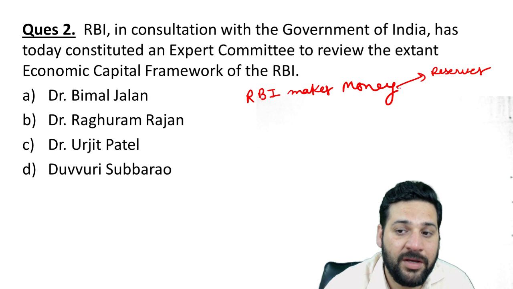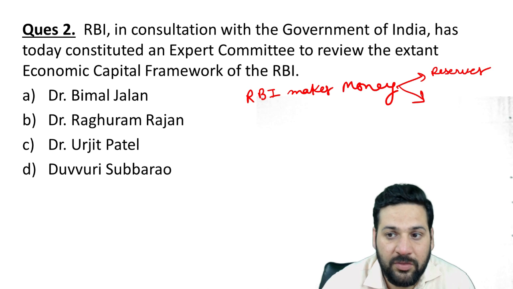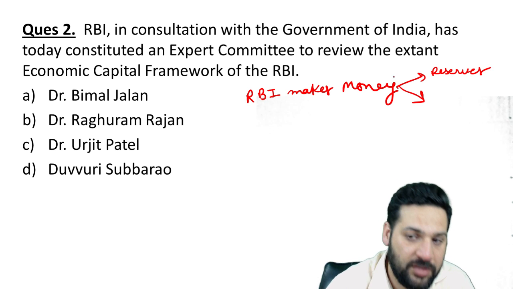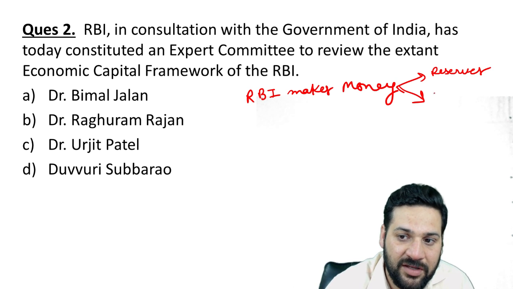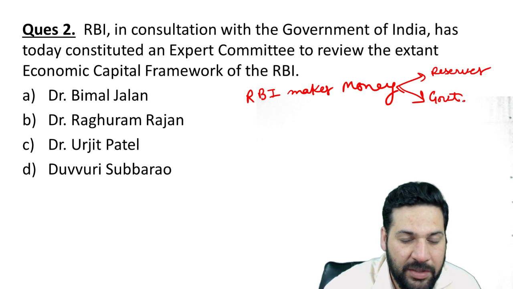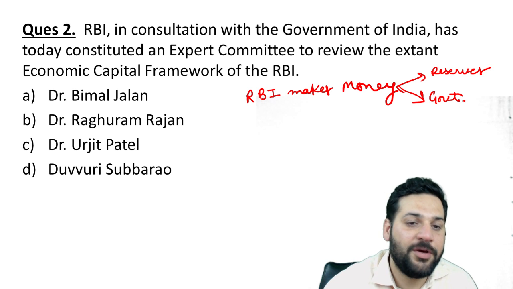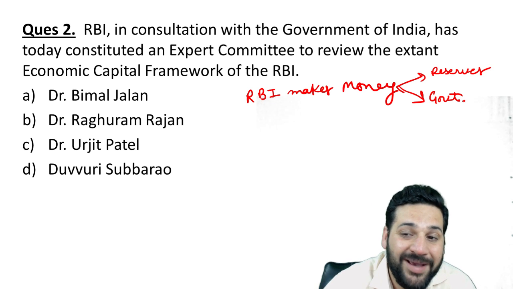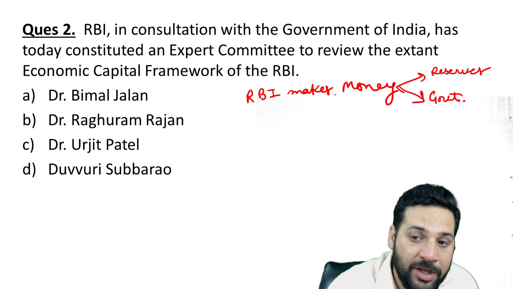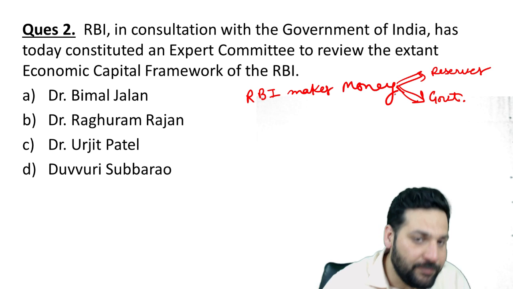Some as reserves, because RBI is not a listed company, right? So what are they going to do with their money? Some of the money they are going to keep as reserves, and the rest of the money they need to give to government as dividend, interim dividend and final dividend, right? So how to decide? Because it is on a very big scale, who is to decide how much money is going to the reserves and how much money is going to the government?